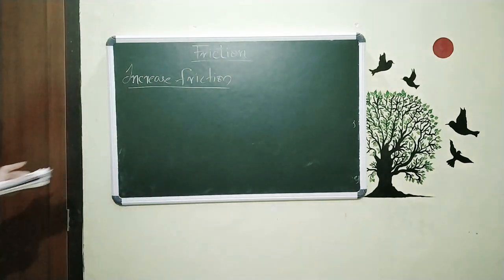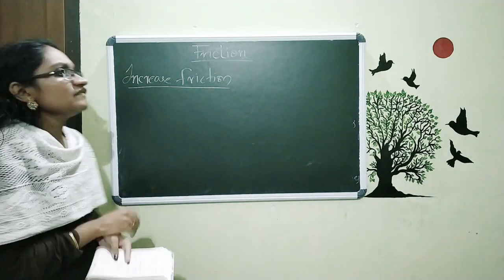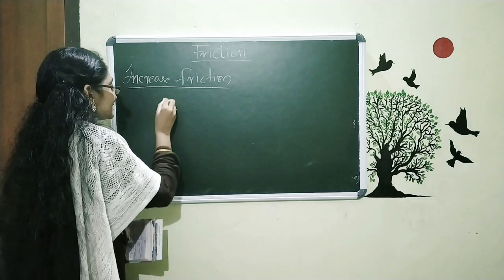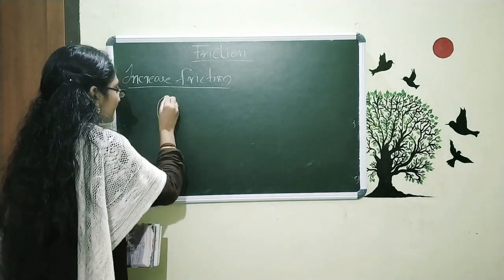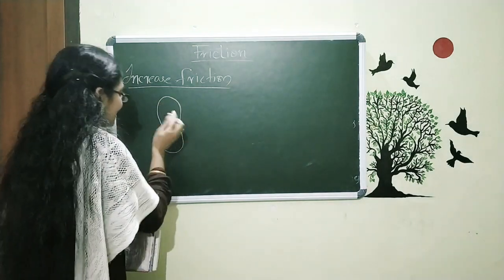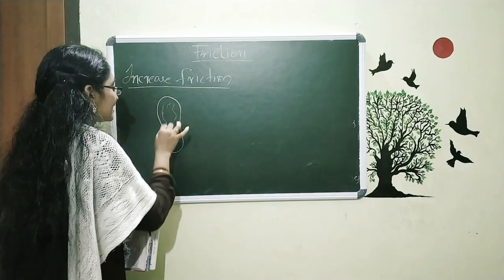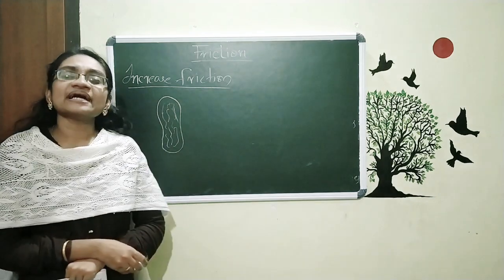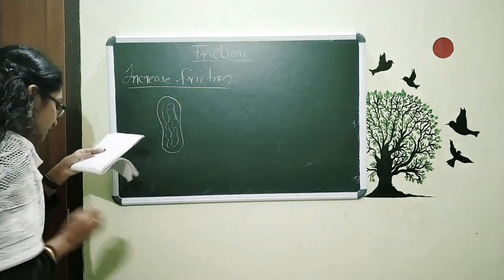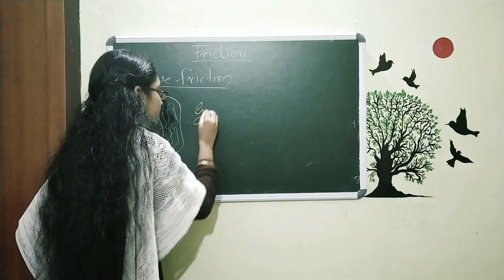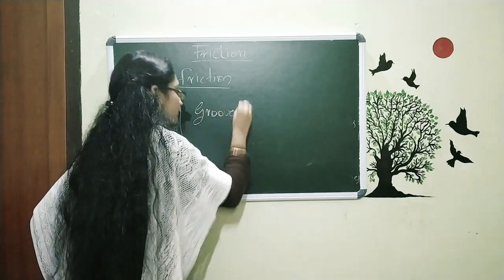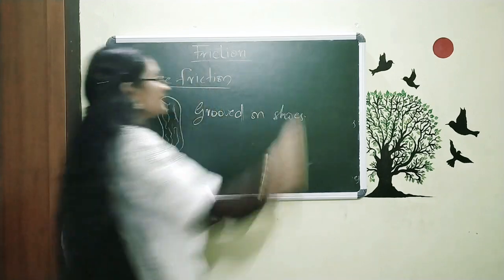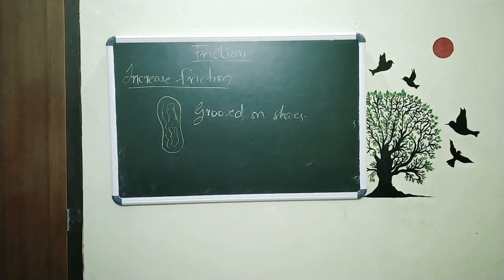Increase friction. When you observe the bottom of your shoes, you can see certain types of designs there. What is that? It is actually called grooves on shoes. Why do we give such grooves on shoes?